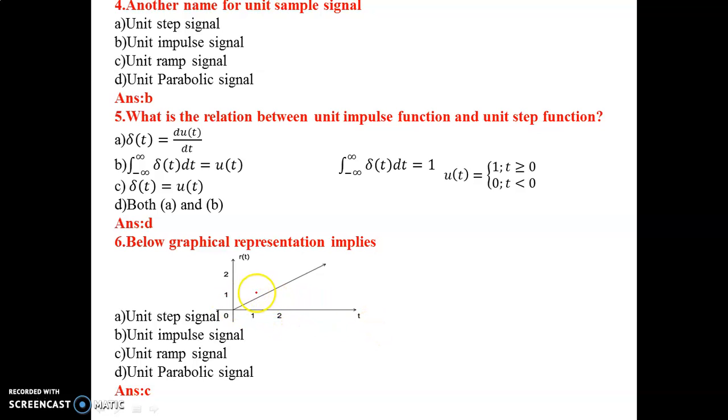At time t equal to 2, R of t is equal to 2. Similarly, at time t equal to 3, R of t is equal to 3. So based on this, R of t is equal to t for t greater than or equal to 0. So this graphical representation implies the unit ramp signal.